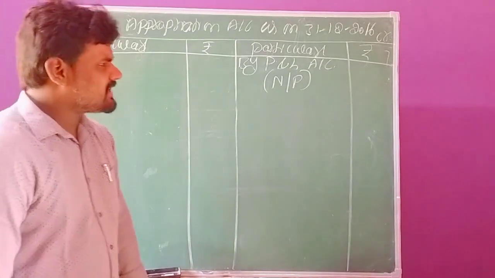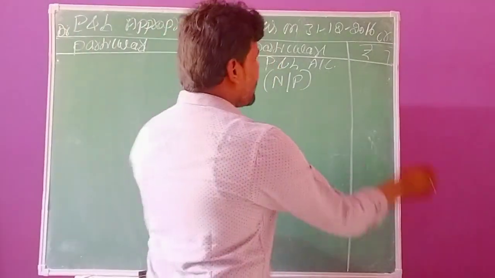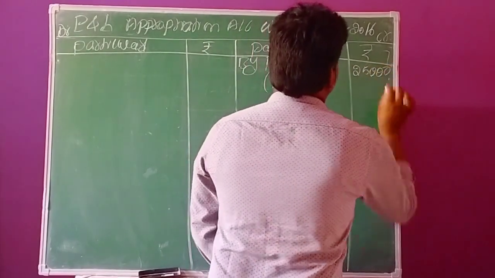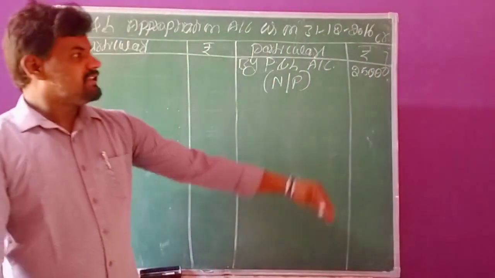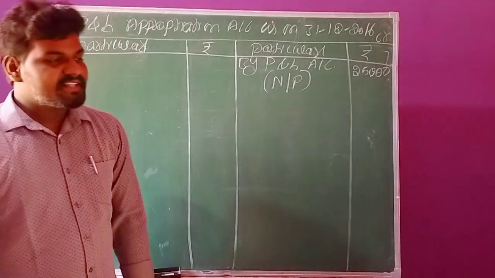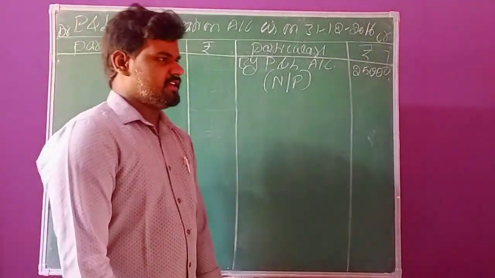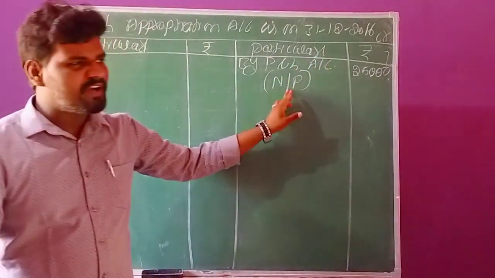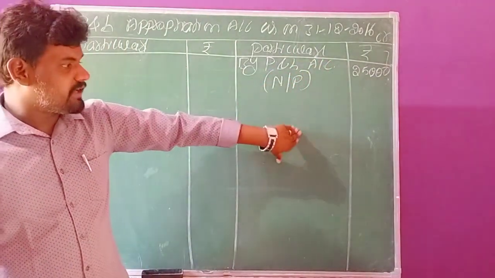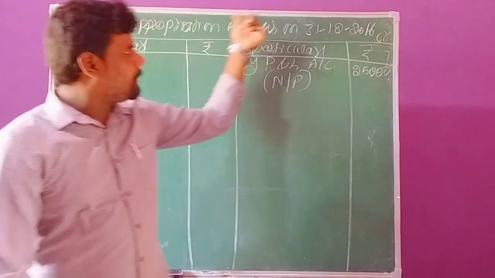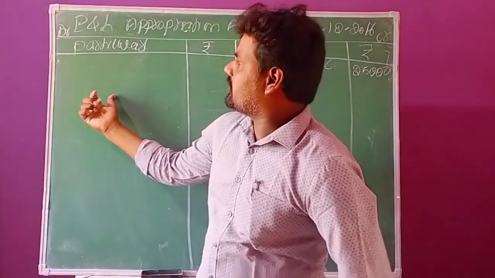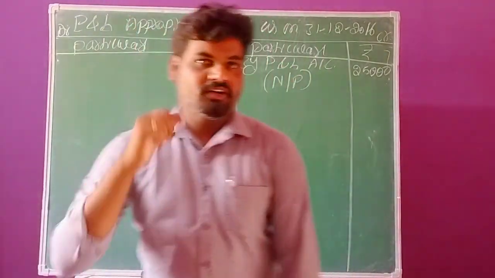In this assessment, the total profits are 25,000. This is the total profit in the business organization, and it is the first transaction we record on the credit side. All the incomes we can record on the credit side of the appropriation account, and all the expenses we record on the debit side of the profit and loss appropriation account.